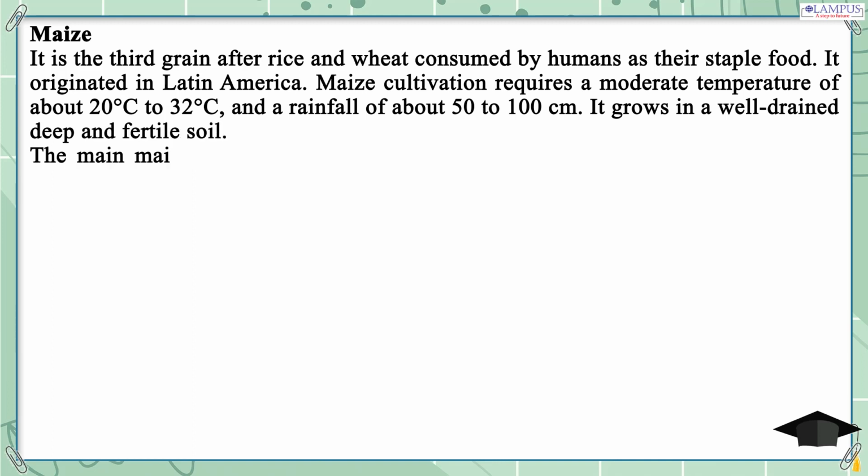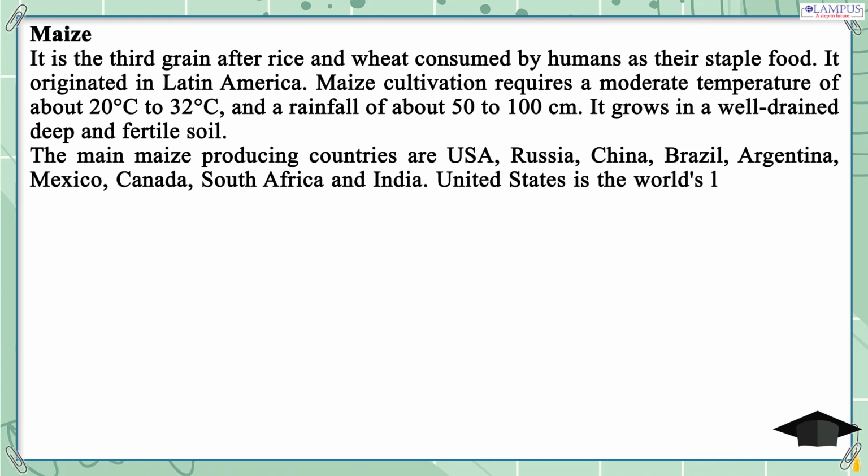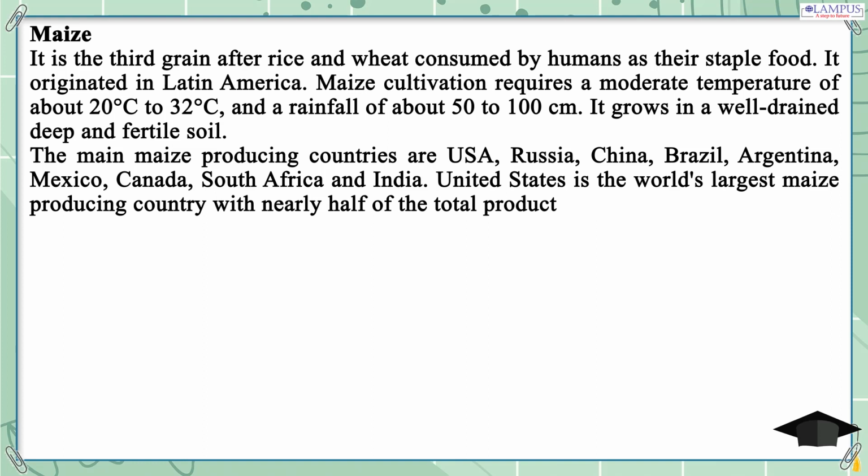The main maize-producing countries are USA, Russia, China, Brazil, Argentina, Mexico, Canada, South Africa and India. United States is the world's largest maize-producing country with nearly half of the total production. The United States is also the largest exporter.